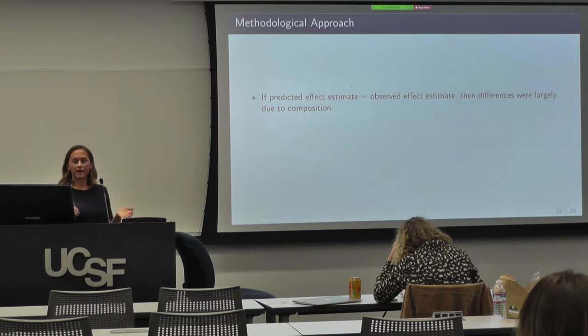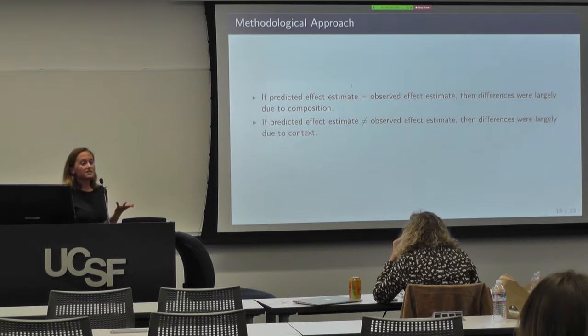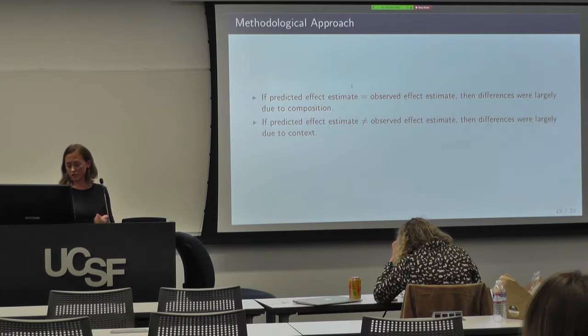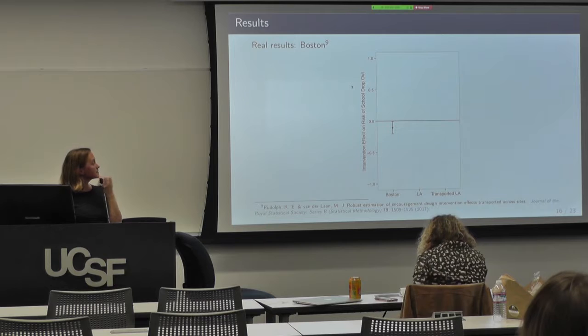So if our predicted effect equals the observed, then this means that the differences were largely due to composition. If it doesn't, it might suggest that the differences were largely due to context or due to some unmeasured compositional variables. So here are the results for Boston.